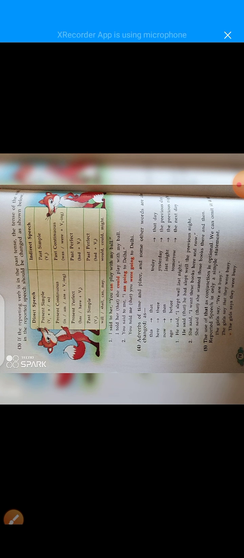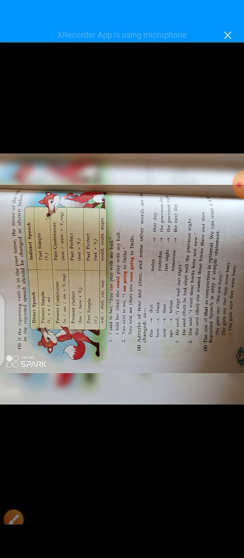One table is given there, and you can see what changes will be there when the examples are converted from direct to indirect speech. Now, present simple and past simple. In the present simple, verb 1, verb is an action word, verb plus s or es, and in the past tense, this is going to change.